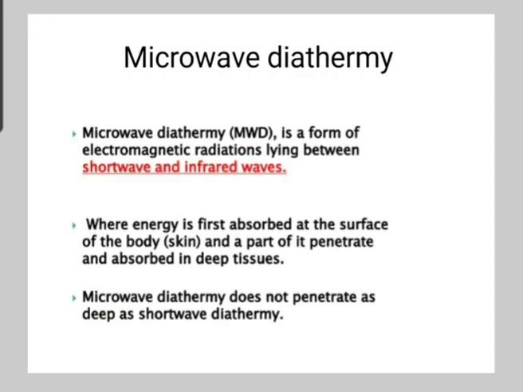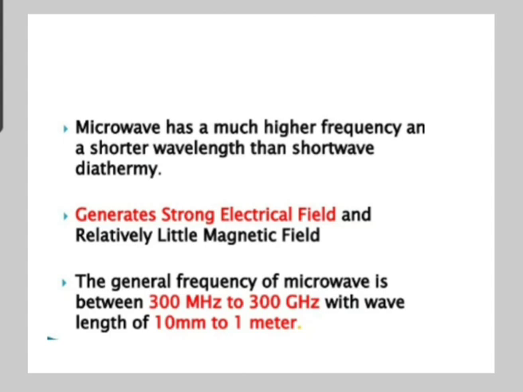Next is microwave diathermy, MWD. It is a form of electromagnetic radiation lying between short wave and infrared waves, where energy is absorbed at the surface of the body, and a part of it penetrates and is absorbed in a deep tissue. So microwave diathermy does not penetrate as deep as short wave diathermy. Microwave has much higher frequency and a shorter wavelength than the short wave. It generates a strong electric field and relatively little magnetic field.